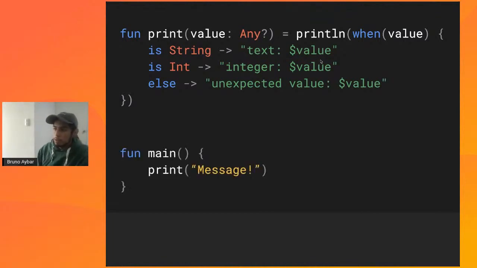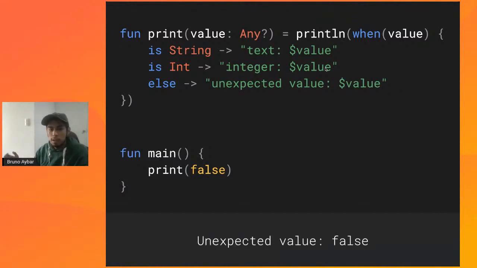All right, so if we call this function with a message, what do you think is going to be the end result, like the output to the console? It's going to be text message because it's going through the first case. If we call it with a 10 as value, then it's going to output the second case. If we call it with false, then what is it doing? Well, it's going to give an unexpected value of false. All right, because it's neither a string nor an int, so it's going through the else.